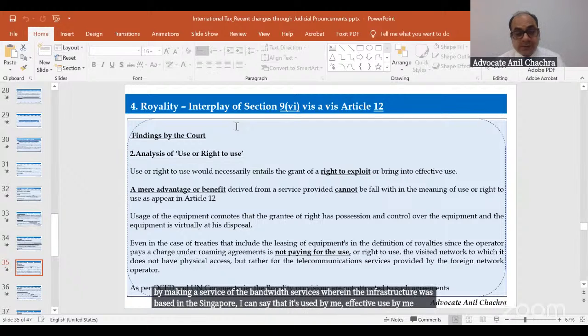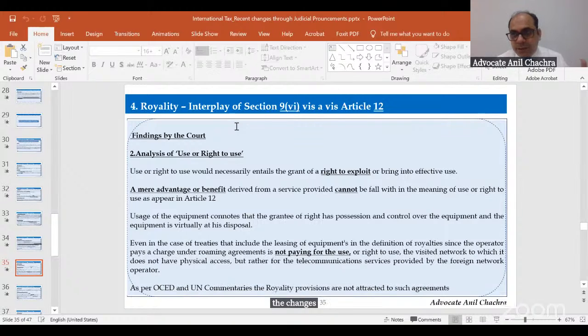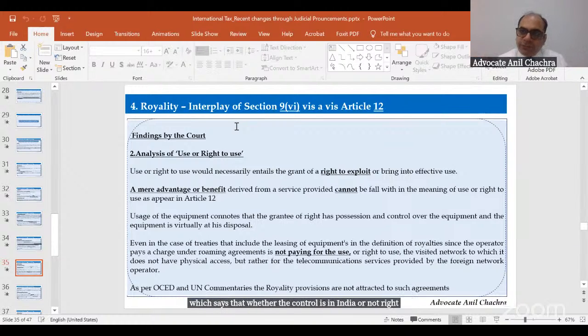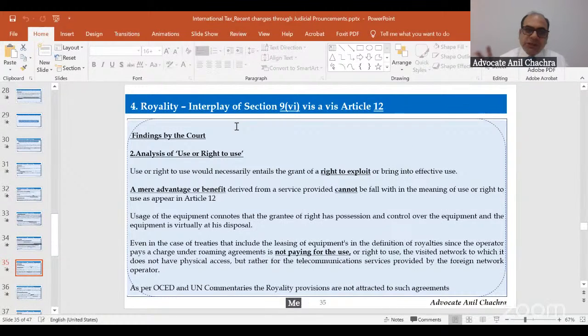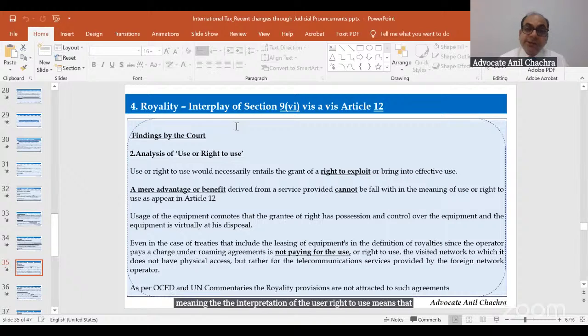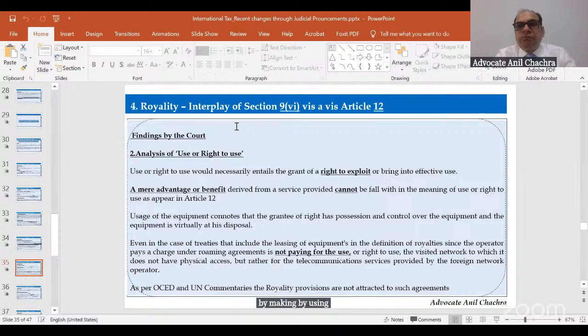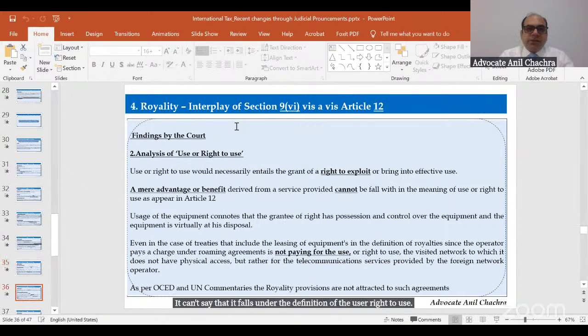But in the Indian tax, the changes have happened by making Explanation 5, which says that whether the control is in India or not. But the interpretation of use or right to use means that it should be the effective use, right? As mentioned in the OECD and the UN commentaries. So the use or right to use should be on the effective one. By only using a service, it can't be said that it falls under the definition of use or right to use. This is the second thing the court has held.